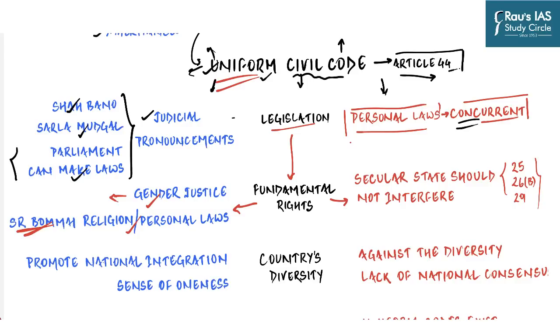But on the other hand, if you look at fundamental rights, we know that a secular state should not interfere with the personal laws. A uniform civil code is seen by many as a contradiction to fundamental rights guaranteed under Article 25, which is the individual's fundamental right to religion, Article 26 Clause B, which is the right of each religious denomination to manage its own affairs in matters of religion, and Article 29, the right to conserve distinctive culture.